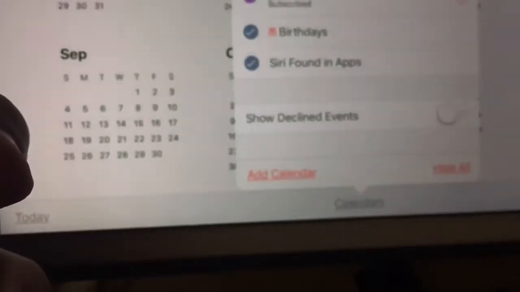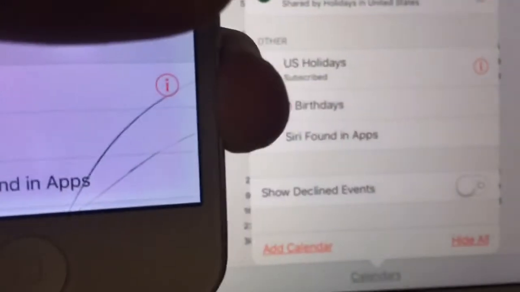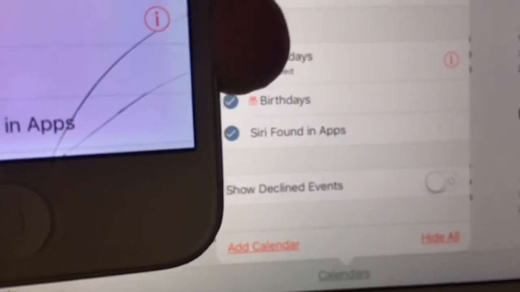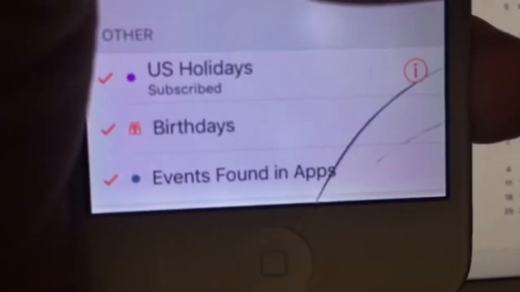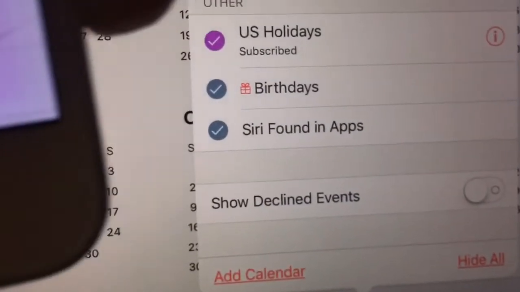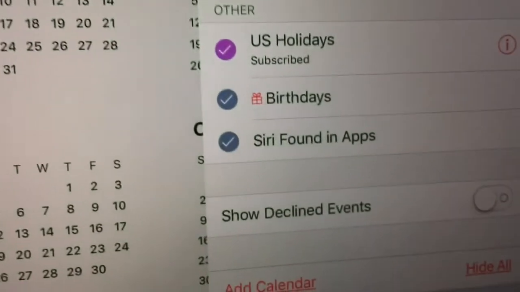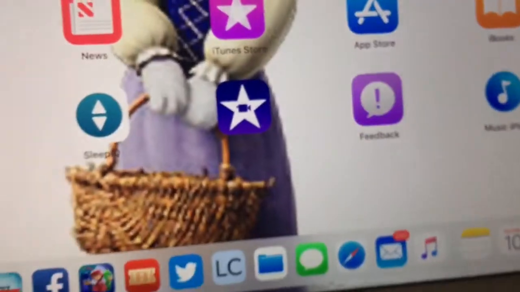But on iOS 11 here, you can see the birthday icon is a lot taller now compared to iOS 10. See, iOS 11, iOS 10, so it definitely is taller. The little box is taller in iOS 11, smaller in iOS 10, taller in iOS 11. So taller birthday icon for the calendar. So that's the 7 hidden features in iOS 11 beta 10 that you can find.